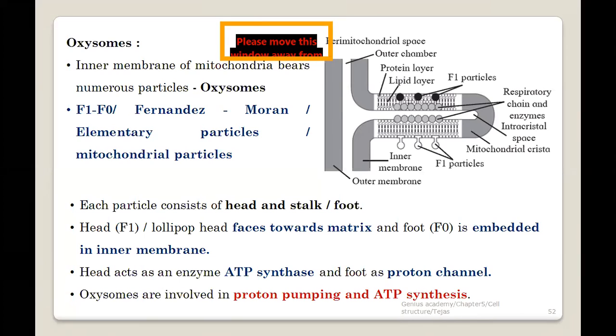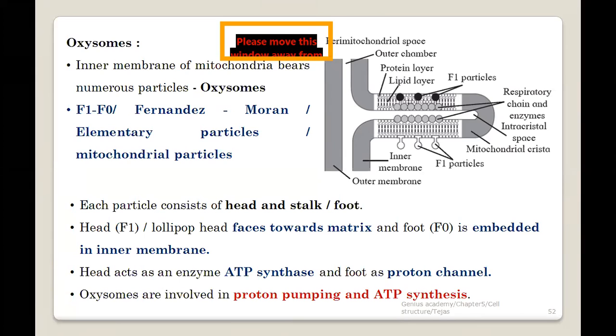So I hope whenever we are starting with the respiration chapter, I will be in a better position to tell you, and also you will be in a better position to understand the things. But for now, we just need to understand the basic function and the structure of mitochondria. So we understood that there is something called oxysomes, which have a head, pedicel, and the base. And this kind of structure is actually involved in ATP synthesis.